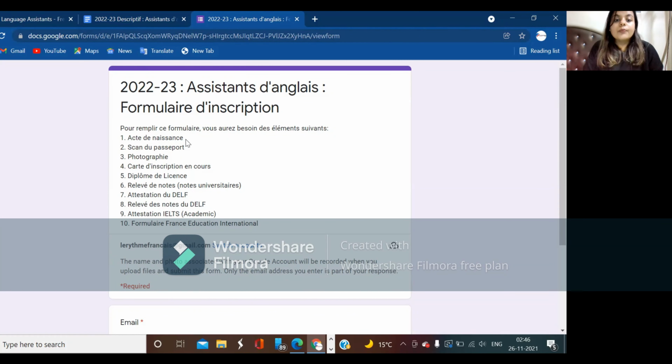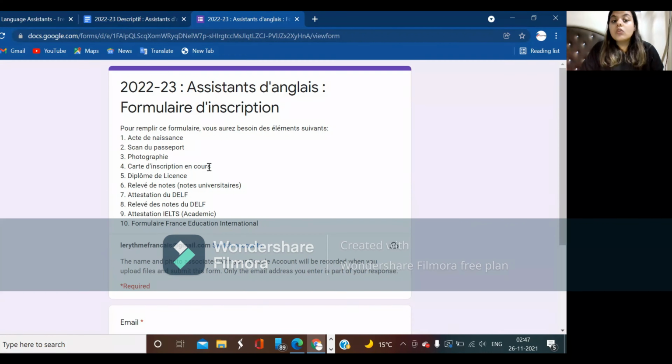So what is the first thing? Acte de naissance. Acte de naissance is your birth certificate. Try to have your name on the birth certificate, otherwise it becomes a problem in the later stage. If not, then you can submit the birth certificate without the name, but I would suggest you to have the name. Then scan your passport. That means a passport scan. Photograph, it's a passport size photograph.